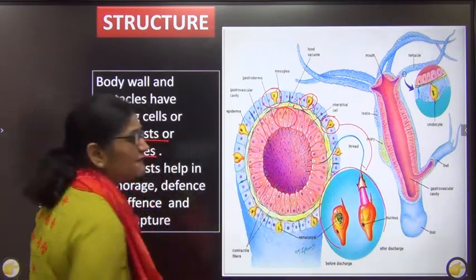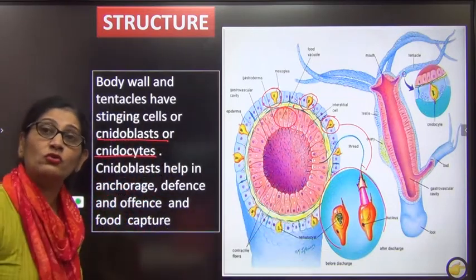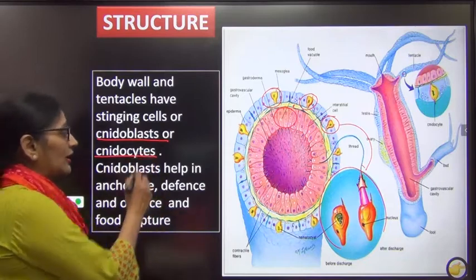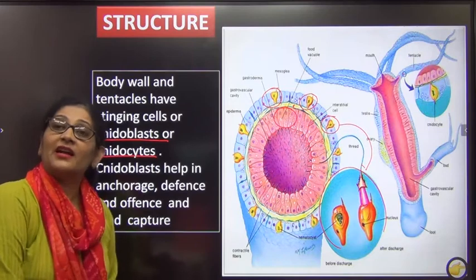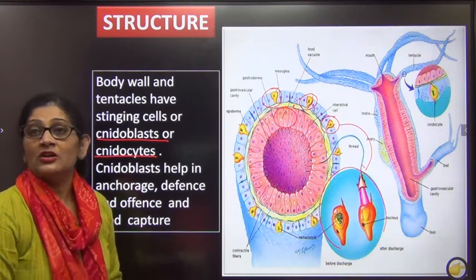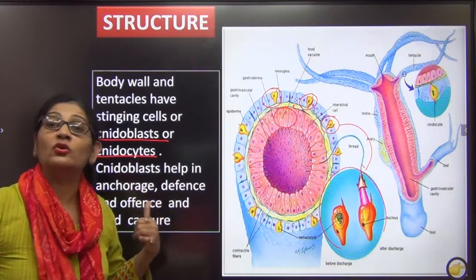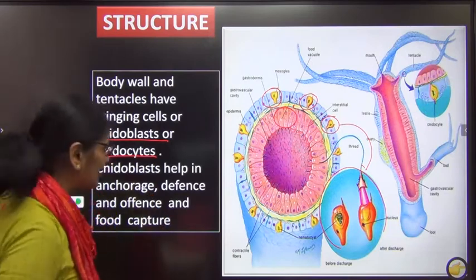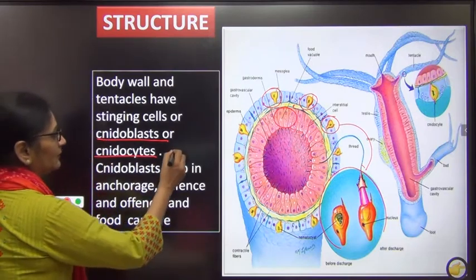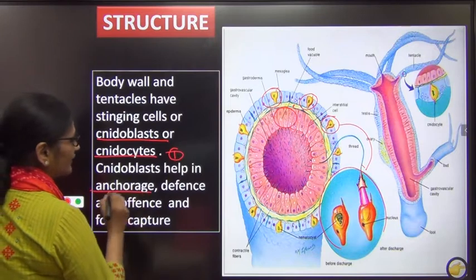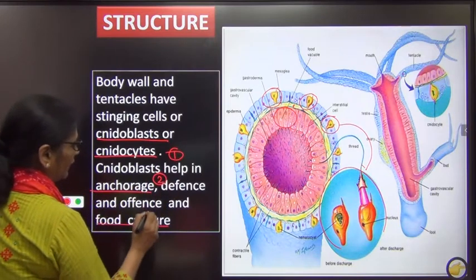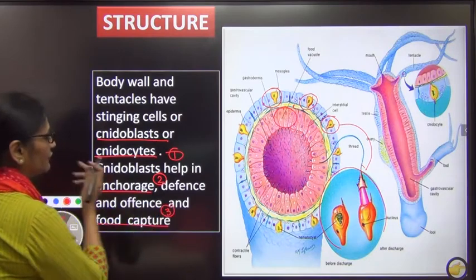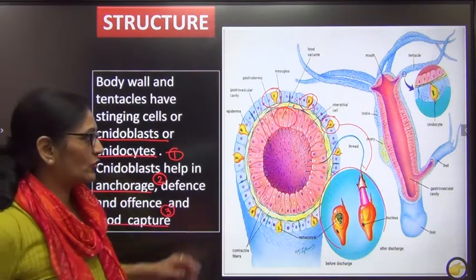This is a very important question for your school exam. It will come like, what are cnidoblast or cnidocyte cells, where are they found and what is their function. So these are special cells. They are found only in coelenterates or cnidarians, and they have 3 functions you learn. One is anchorage, second is defense, and third is offense, that is, food capture. I'll just show you how.